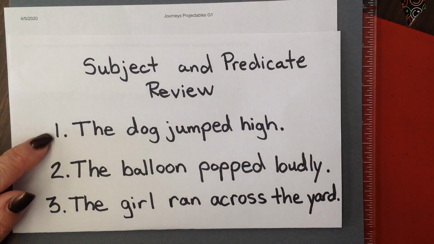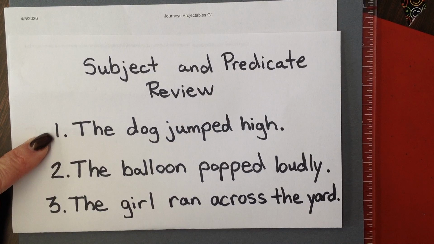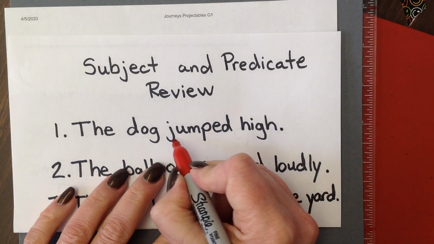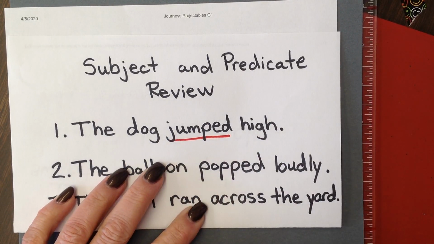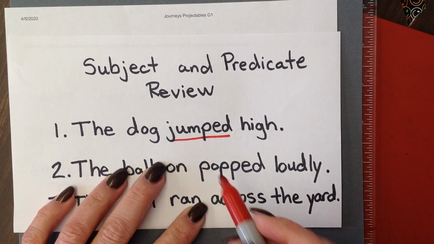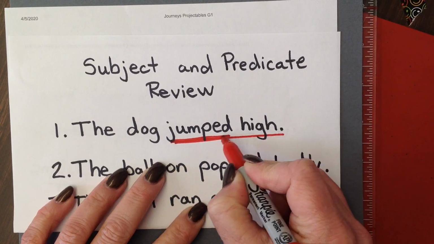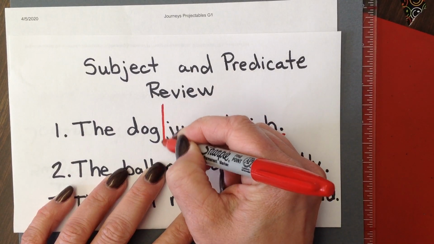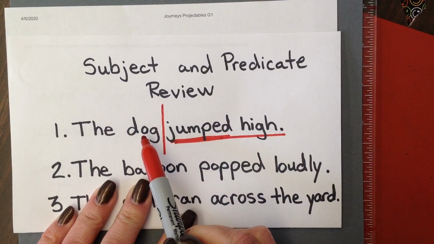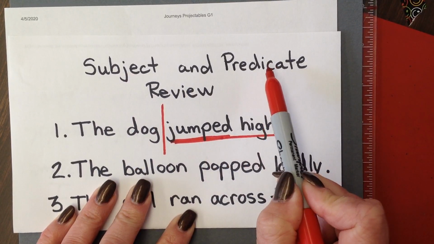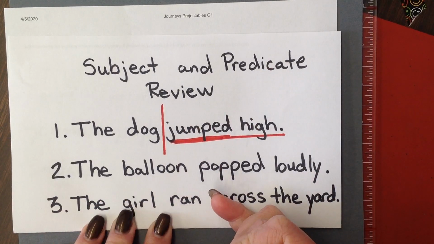So let's look at this one for example. Number one, the dog jumped high. What's the action in this sentence? You're right, jumped is the action in the sentence. So now we know that this is the beginning of the predicate, okay? This is where the sentence breaks. So the dog is part of the subject, and jumped high is the predicate, okay? Let's look at another one.